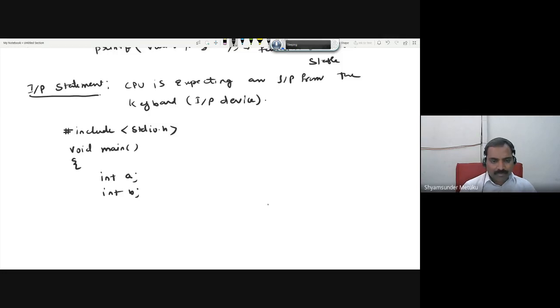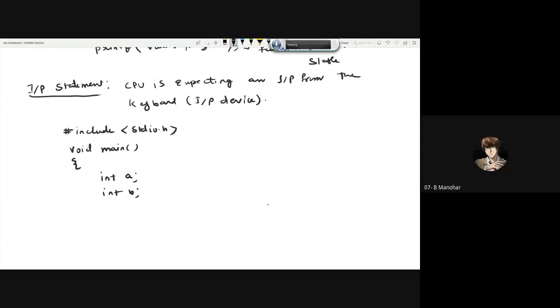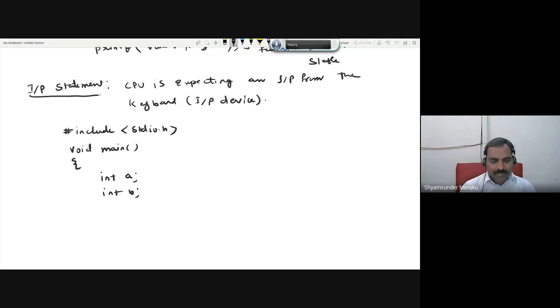Both of them are variables or constants? You tell me. They are variables, because I did not write any const before the data type. Then we call the input statement, scanf. Scanf needs a format specifier first. And right now I'll just take it like this. What does it mean? I'll tell you within 1 or 2 classes. Then I think you need one more variable to store the result into c. c is equal to a plus b.